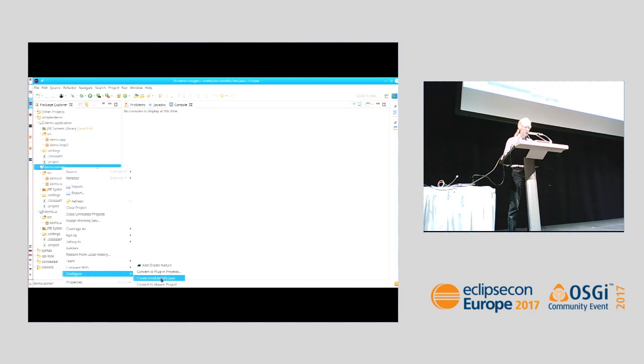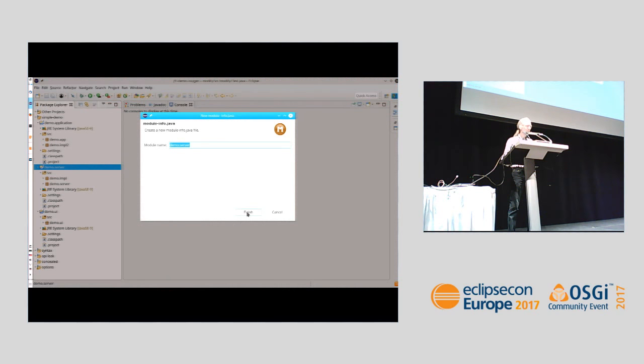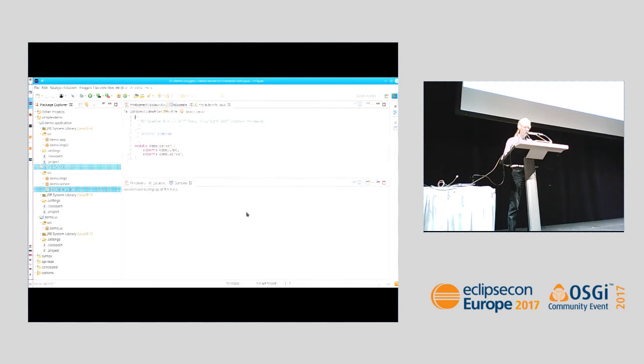configure and create module-info.java, and it analyzes the project, suggests a name for the module, and all that you see is a new file, module demo server. It exports a few packages, maybe the impl we don't want to export, so it just suggests everything that's there.